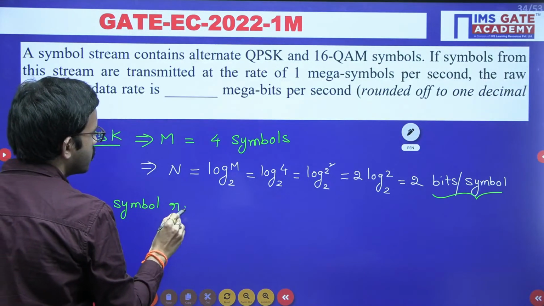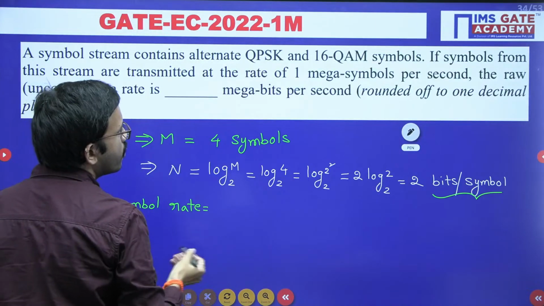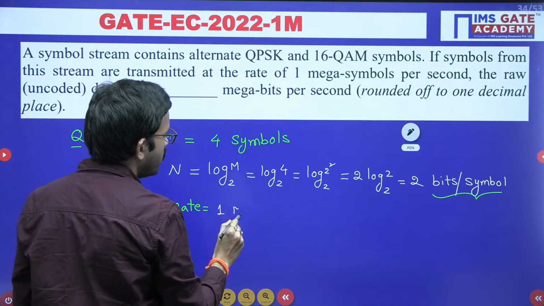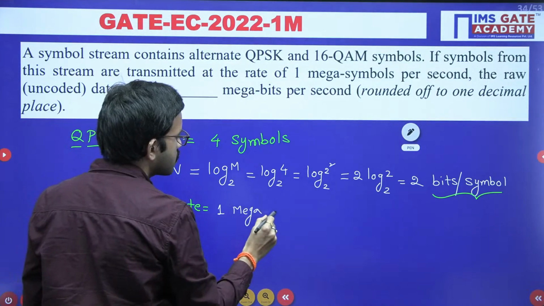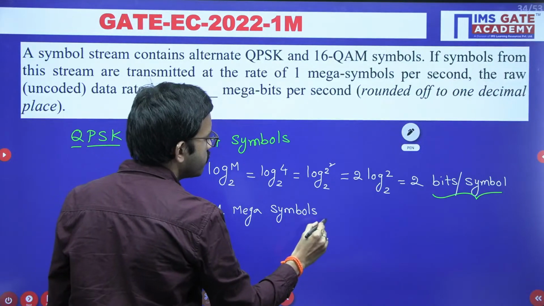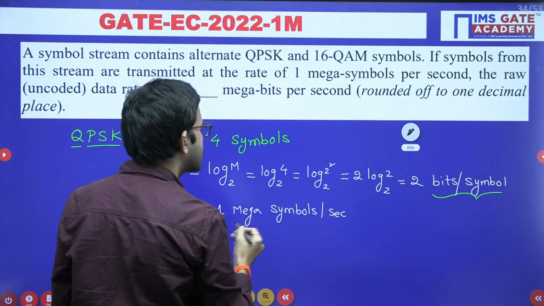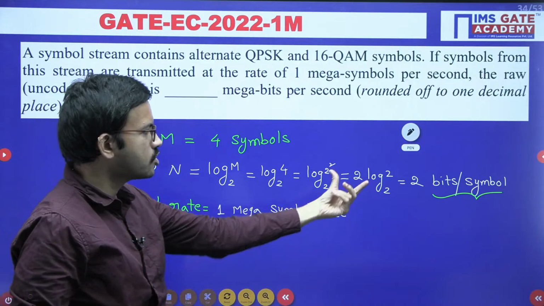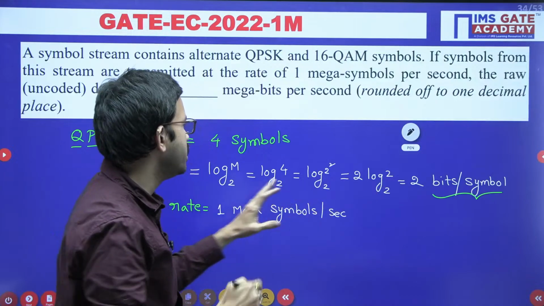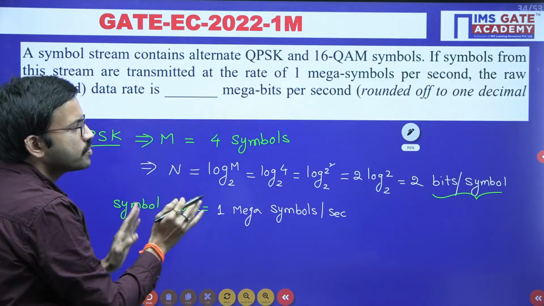Symbol rate they have given is 1 mega symbols per second. In 1 second they are transmitting 1 mega symbols. Now just closely observe these 2 units, that's all. If you observe these 2 units closely, you will come to know what operation you have to perform.